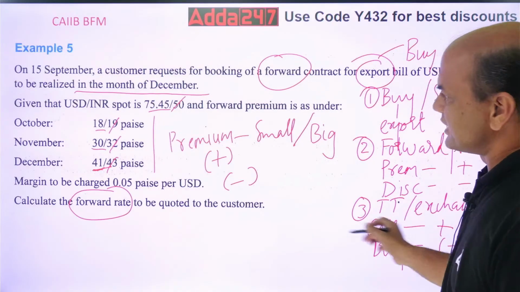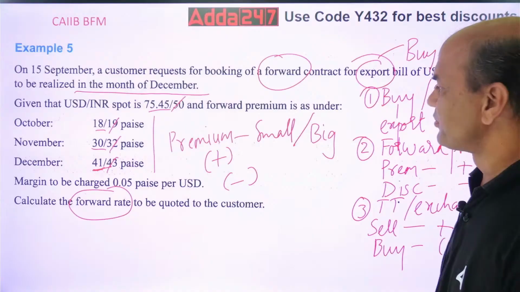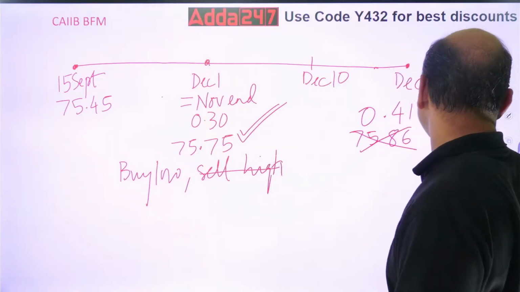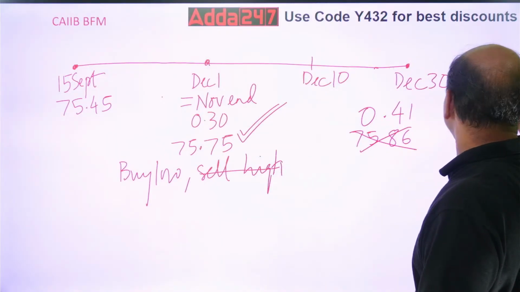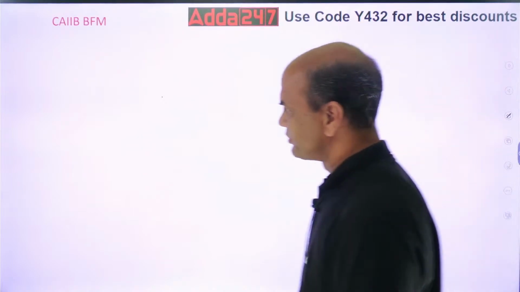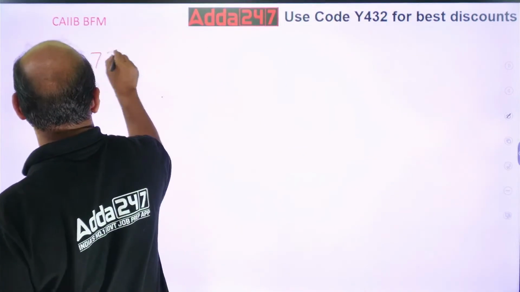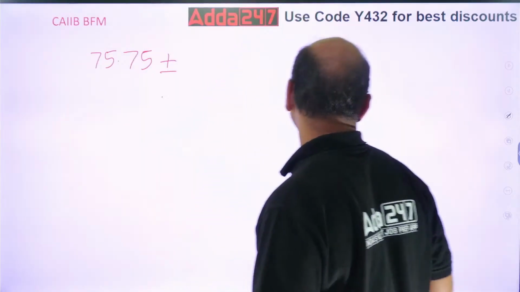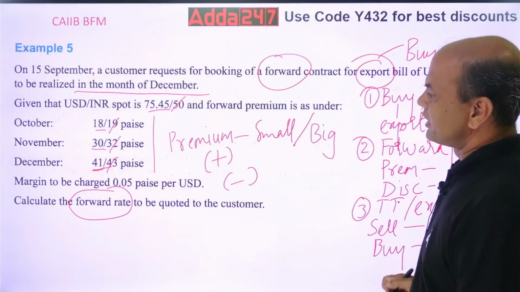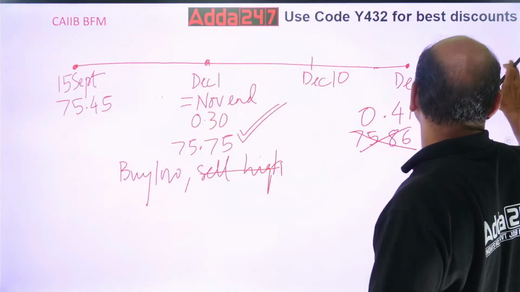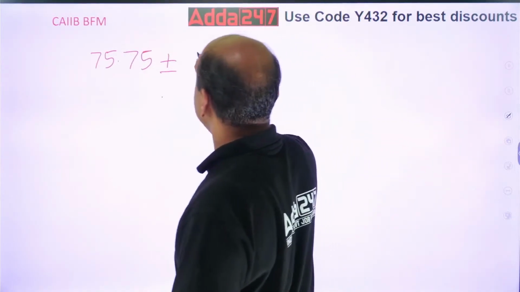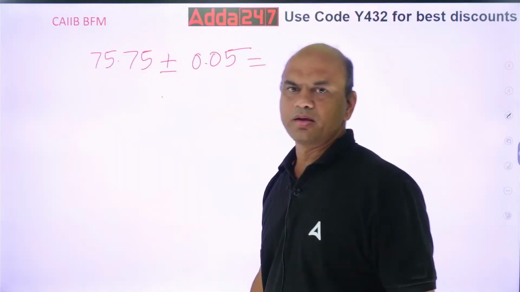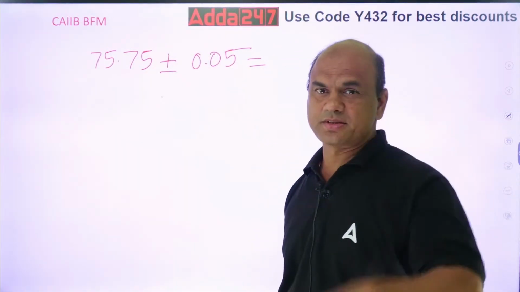Now what about the exchange? Exchange is given as 0.05 paise. So this 0.05 paise, now you will be using it. Now this is my first hand rate. I've got it as 75.75. So now use this. 75.75 plus or minus. Now you tell me, plus or minus 0.05. What will you do? Is it plus or minus?